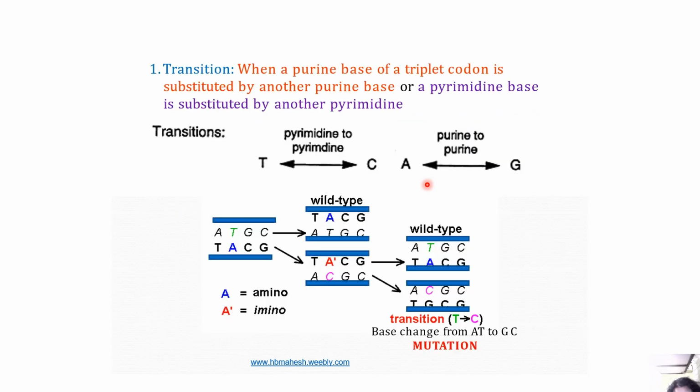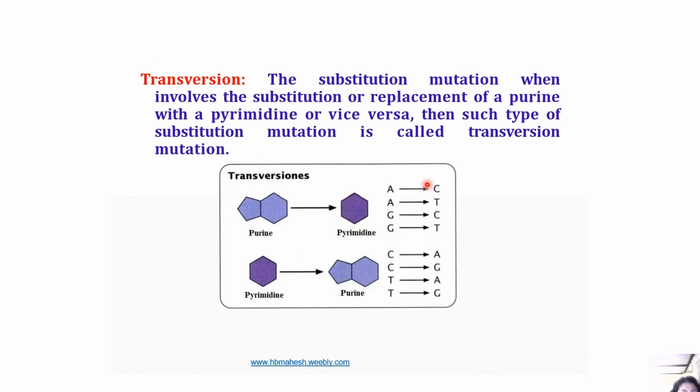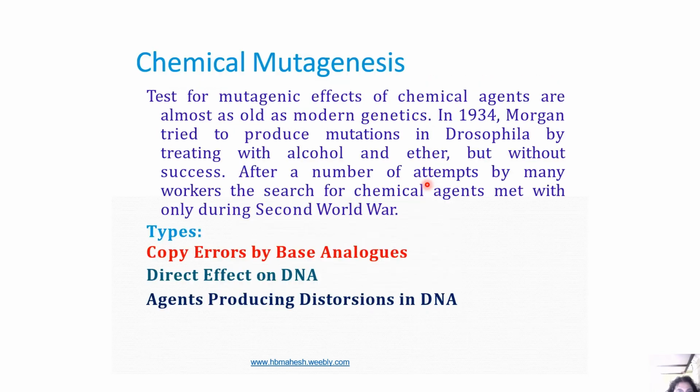Transition is basically when a purine base of a triplet codon is substituted by another purine base, or a pyrimidine base is substituted by another pyrimidine base. That is what a transition mutation is. Whereas transversion is the substitution mutation that involves the replacement of a purine with a pyrimidine or vice versa. Such a type of substitution mutation is called a transversion mutation, basically a difference in the nucleotide type. Or there can be chemical mutagenesis.